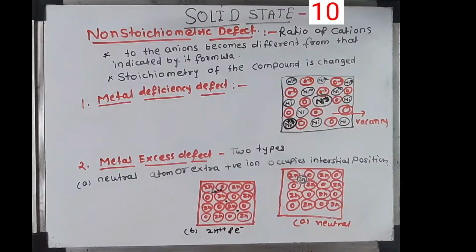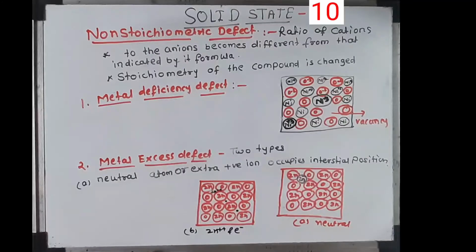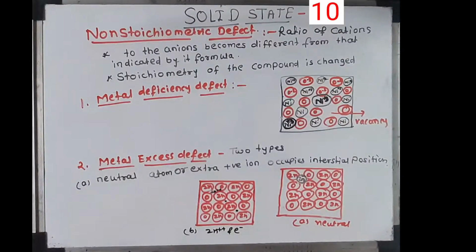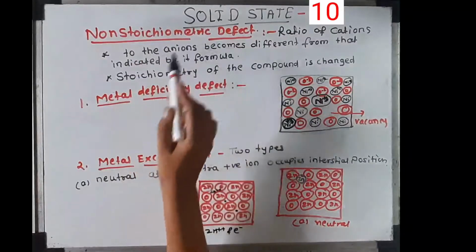In this video I will teach you non-stoichiometric defects. In previous lectures we had seen all types of defects, that is stoichiometric defects, which are of four types, and impurity defects, which are also of two types. And now we will see the non-stoichiometric defect.